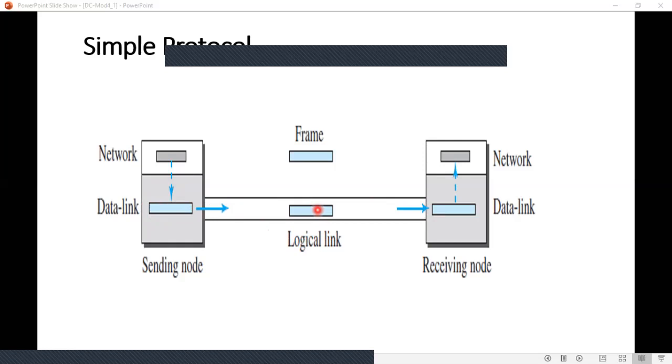Now the receiver receives the frame from the link, extracts the packet from the frame and sends it to the network layer.